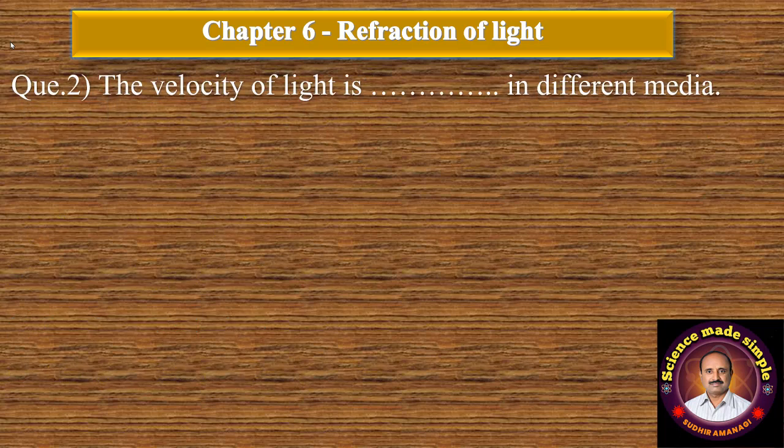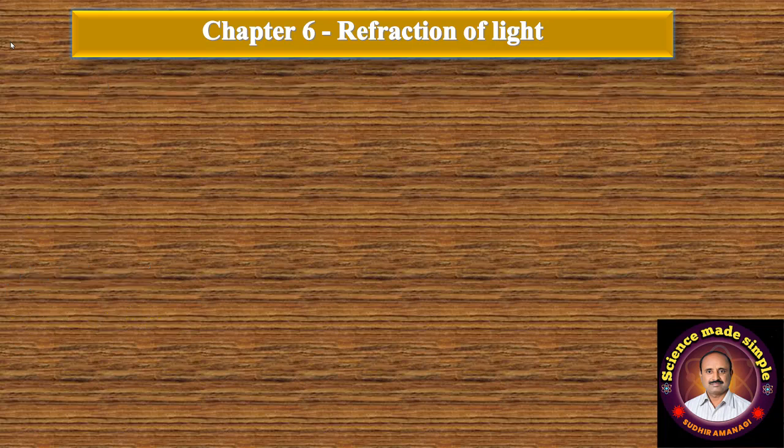Question number 2. The velocity of light is dash dash in different media. A, same. B, different. And C, 3 into 10 raised to 8 meter per second. Correct answer is option B, different. The velocity of light is different in different media.